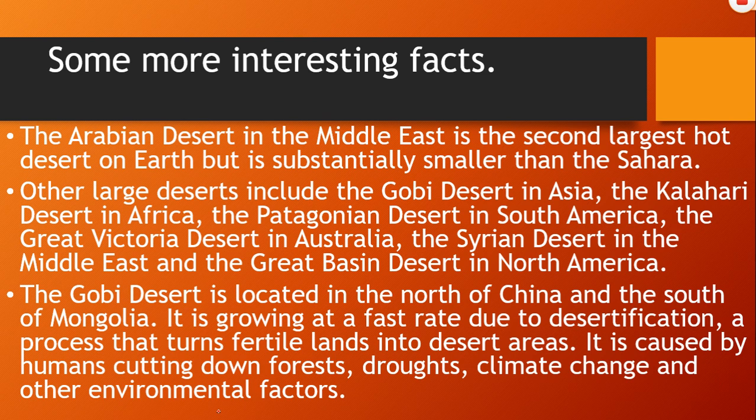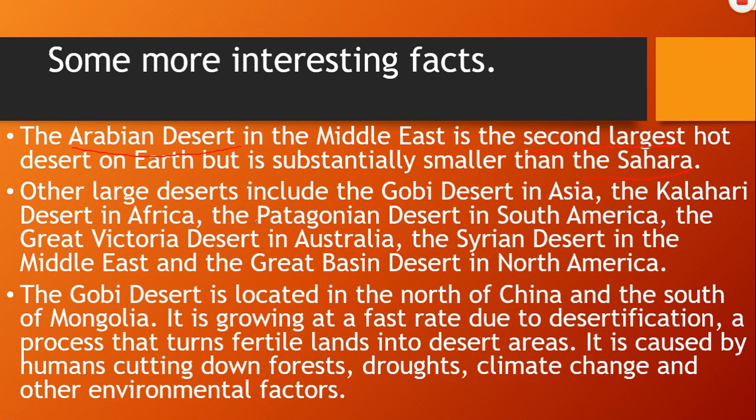The Arabian Desert in the Middle East is the second largest hot desert on earth. Which one? Arabian Desert in the Middle East is the second largest hot desert on earth, but is substantially smaller than the Sahara.